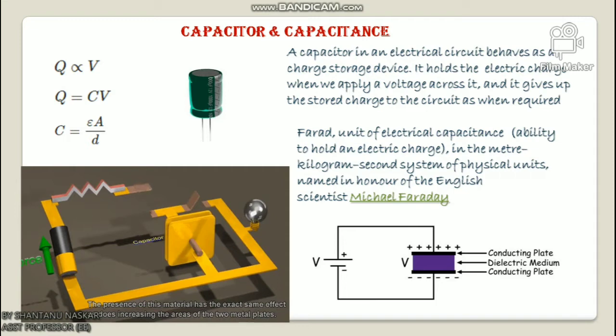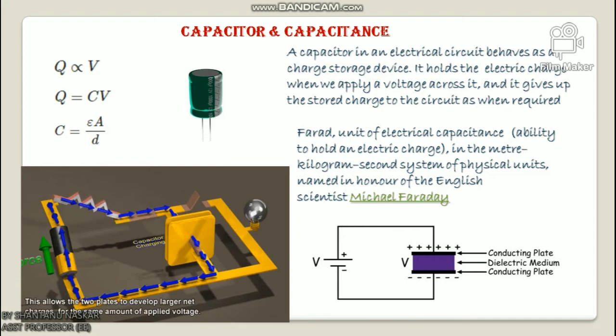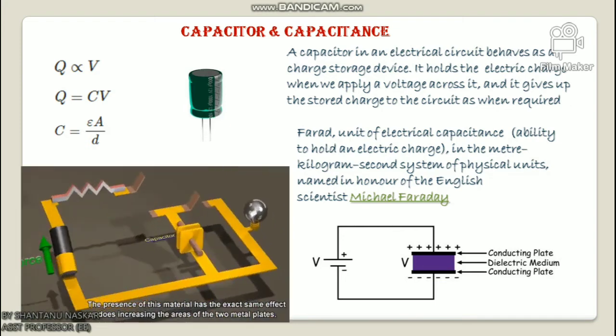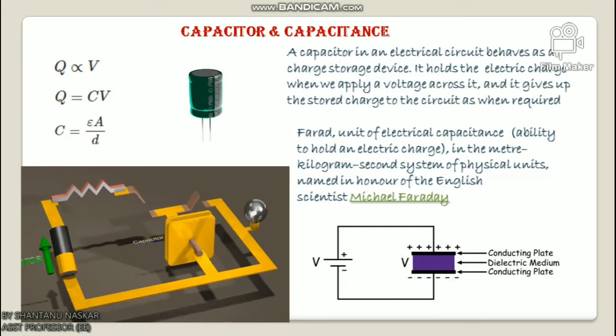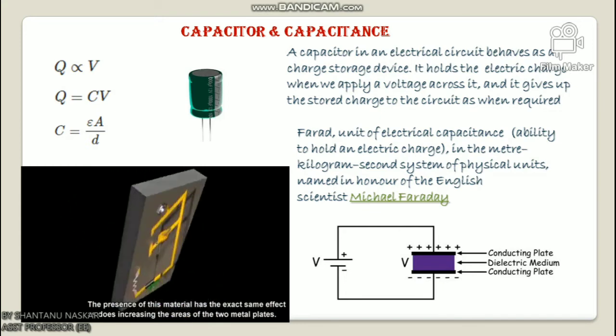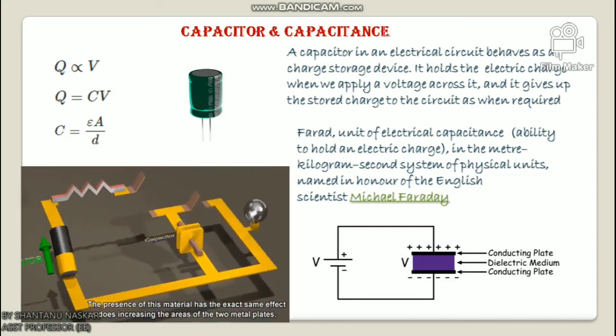The most basic construction of a capacitor consists of two parallel conductors, usually metallic plates, separated by a dielectric material. When we connect a voltage source across the capacitor, the plate attached to the positive terminal of the source becomes positively charged, and the plate connected to the negative terminal of the source becomes negatively charged.